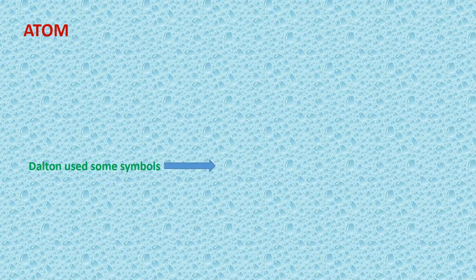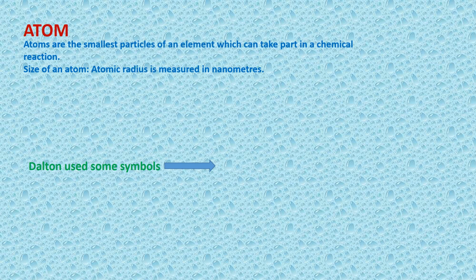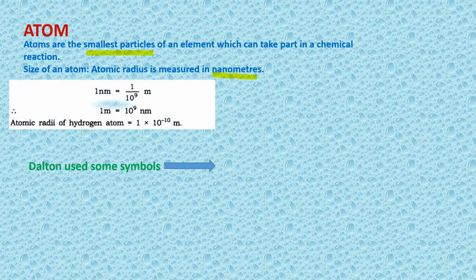Now coming to the atom. Atoms are the smallest particle of an element which can take part in a chemical reaction. The size of an atom we can tell in nanometers. 1 nanometer is equal to 1 by 10 to the power 9 meter. So 1 meter is equal to 10 to the power 9 nanometers. For example, the atomic radius of a hydrogen atom is 1 into 10 to the power minus 10 meter. That means 1 by 1 and 10 zeros. So small is our atom.